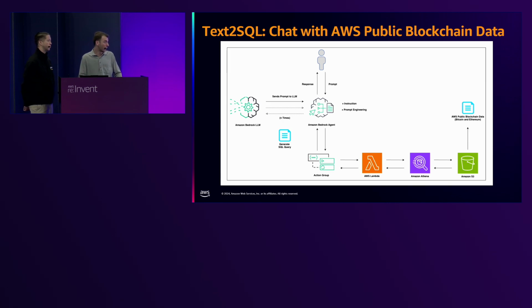When this solution was first built out, we only supported the Bitcoin and Ethereum blockchains, but now that we have added 5 additional chains, it can be further extended to allow for text-to-SQL queries on other chains such as Base and XRPL. And going back to the error handling technique, sometimes the agent can make a mistake due to the non-deterministic behavior of it, and a SQL query might not have valid syntax, but by simply telling the agent and its associated instruction to analyze the error message to generate a new query, it gracefully recovered from multiple different errors, which was really cool to see.